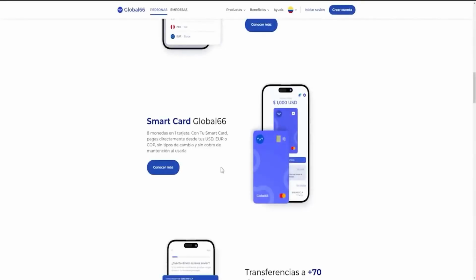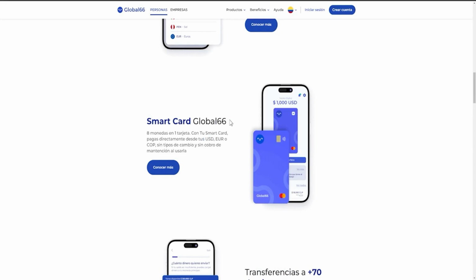Then it has a card called the Smart Card, which allows you to spend all the money you have here directly at different places in an automated way. What does this mean? It's called the Smart Card or Intelligent Card because, for example, if you spend dollars with a different currency, it automatically takes the balance directly from your dollar account.